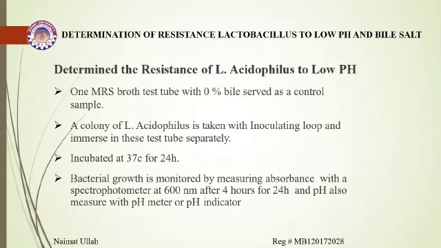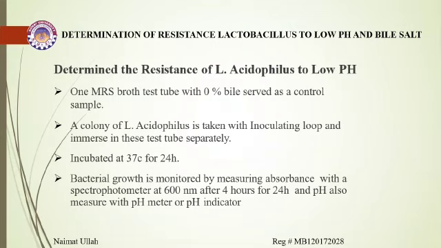Here, 0.0% bile salt is used as a control group. Again take a colony of Lactobacillus acidophilus with an inoculating loop and immerse it in these test tubes separately. Again incubate at 37 degrees centigrade for 24 hours.